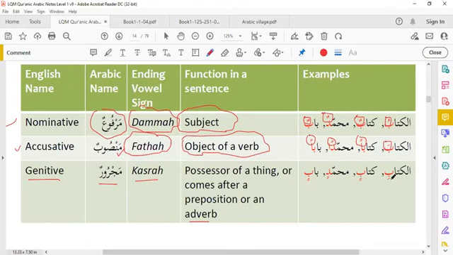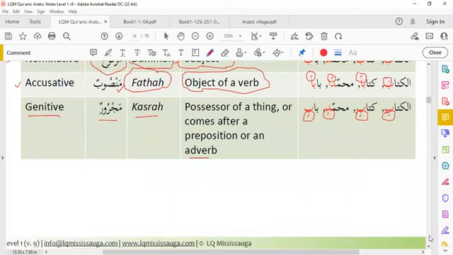Like al-kitabi. This is the ending of the noun al-kitabi. We call it genitive case. Majroor. Kitabin. This is genitive case. Majroor. Muhammadin. Babin. So, if there is a kasra below the noun, it will be majroor. You will learn in this lesson more about this.